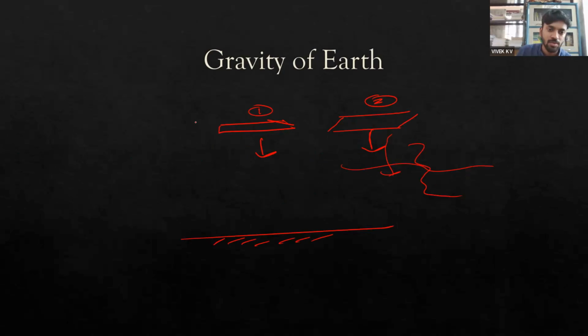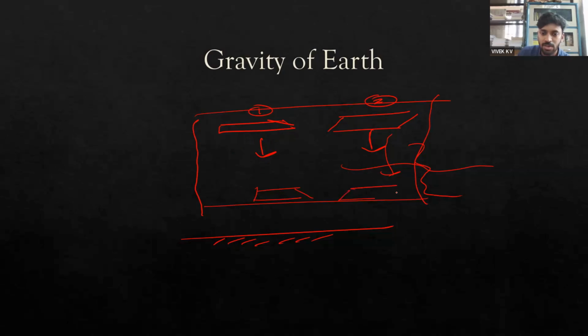Imagine that I created a vacuum, sucking out all the air to create a compartment where there is no air. Then I did the same experiment of dropping the pen and the paper at the same time. Experimentally, you can observe that both the pen and the paper will reach the surface simultaneously, taking equal amounts of time, which means every object falling towards the earth is falling at the same rate. The gravitational force of attraction will differ depending on the mass of the paper and the pen.